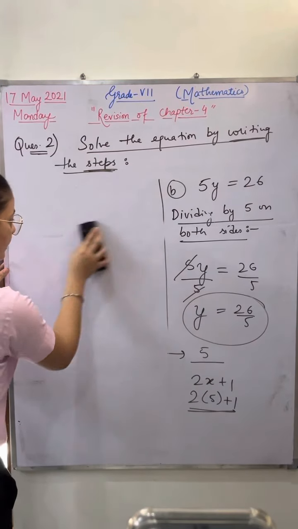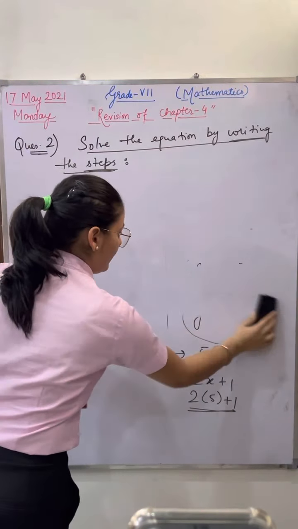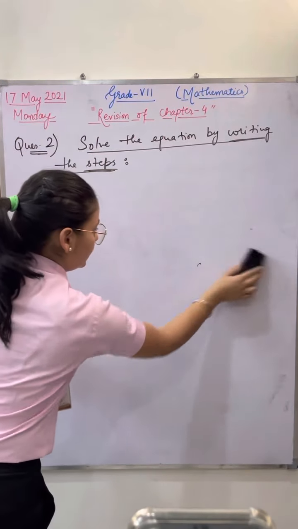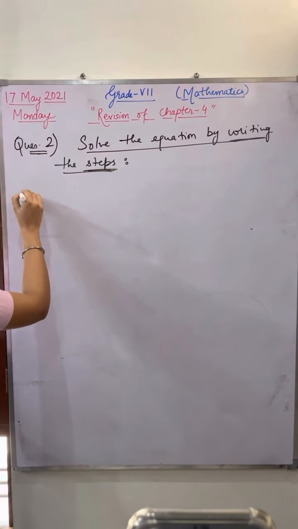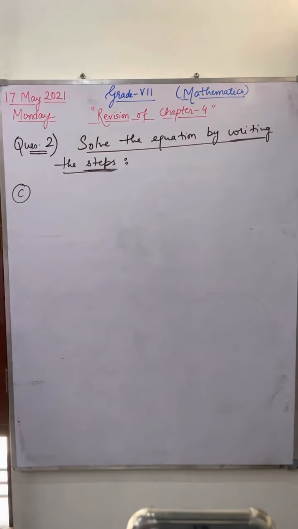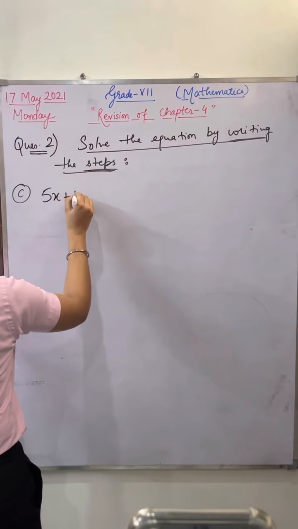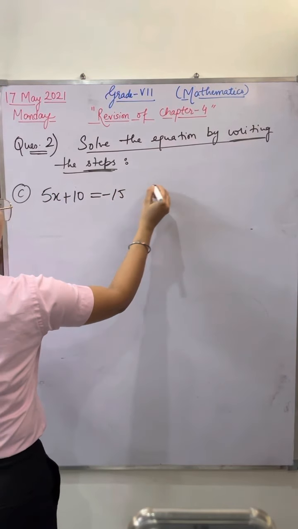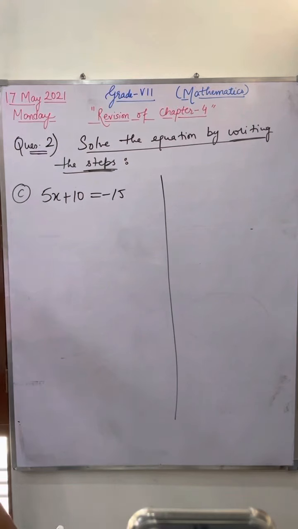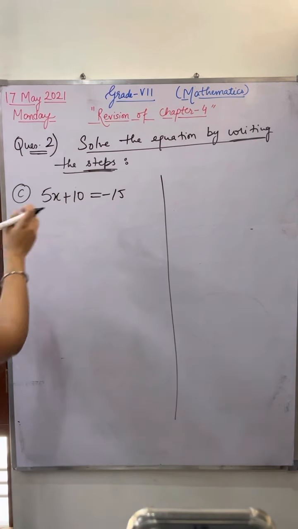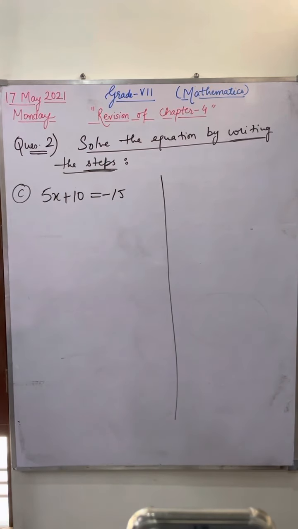Now do the next question, everyone. Do the next 2 parts. I'm writing 2 parts here. C part: 5x plus 10 is equal to minus 15.